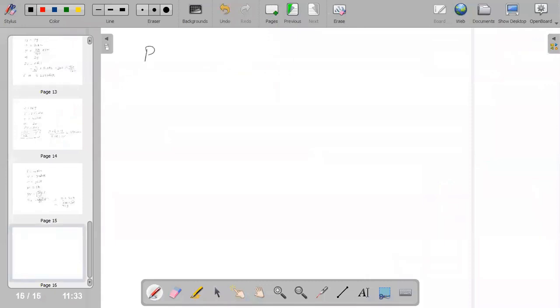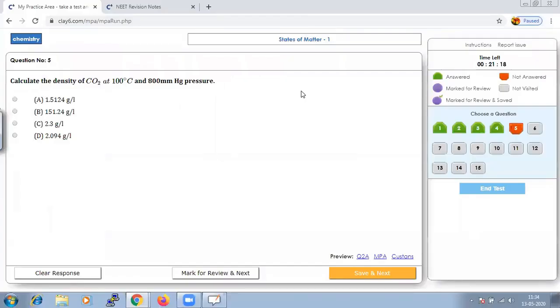They have given us pressure, that is 800 mm of Hg. So it should be 800 by 760 atm. Temperature it is in 100 degree Celsius. We need it in Kelvin. So it should be around 273 plus 100.